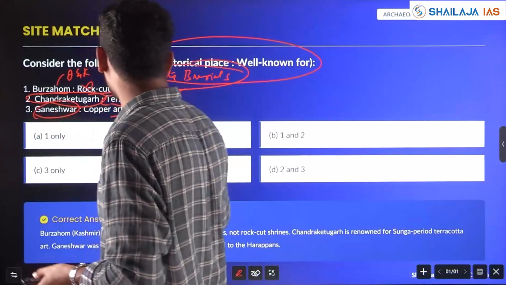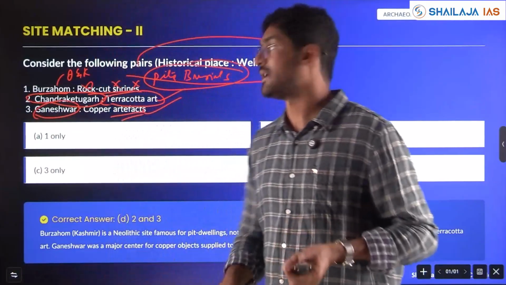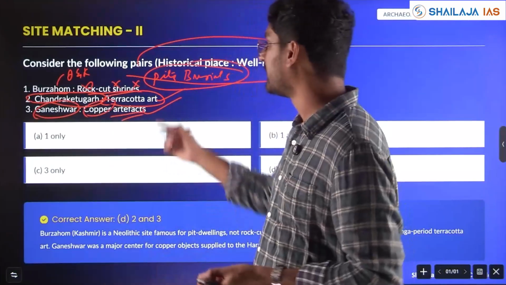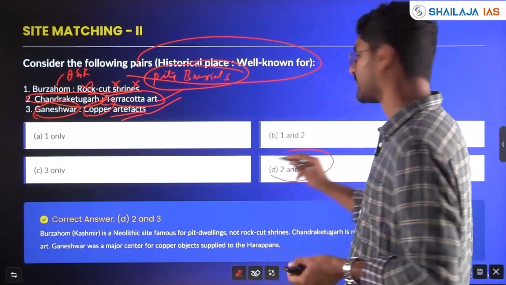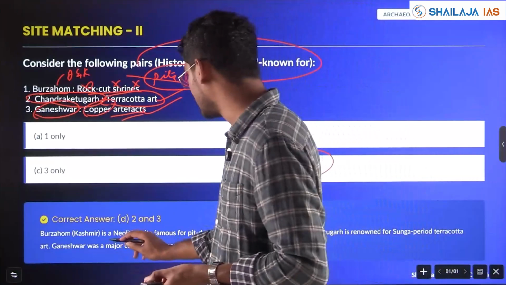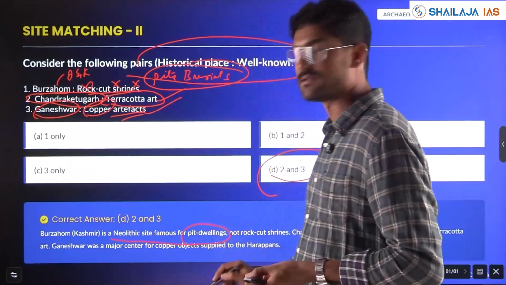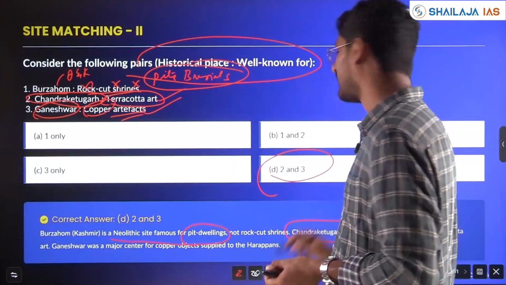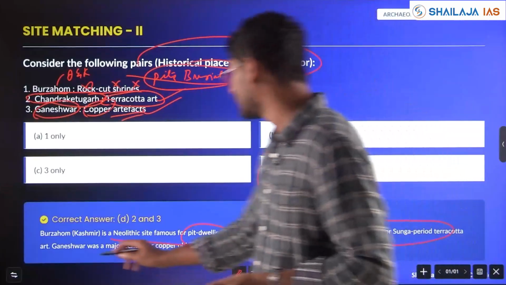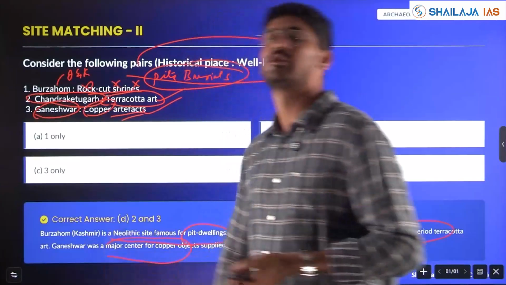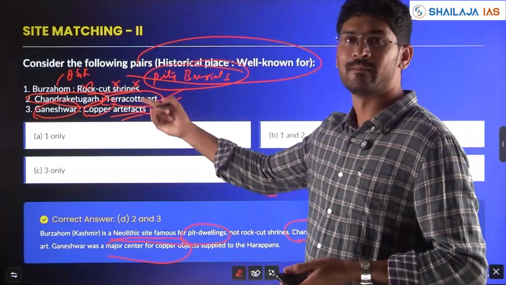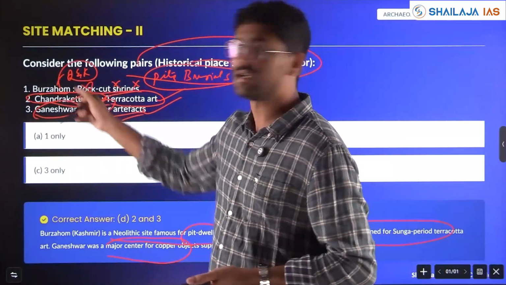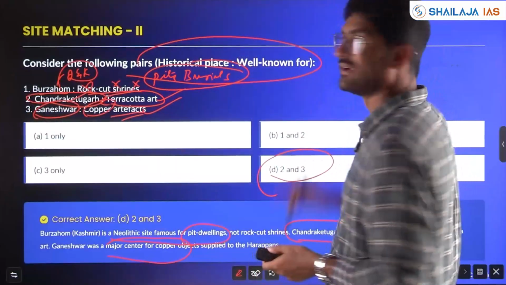Ganeshwar, copper artifacts, yes. Ganeshwar was one of the important sites for copper ore. So, statements 2 and 3 are wrong here. Option D. So, Burzahom in Kashmir is a Neolithic site famous for pit burials or pit dwellings and not rock cut shrines. Chandraketugarh is a Shunga period terracotta site and Ganeshwar was a major center for copper. So, almost the same, Chandraketugarh was asked again, and the state also was asked in 2024.